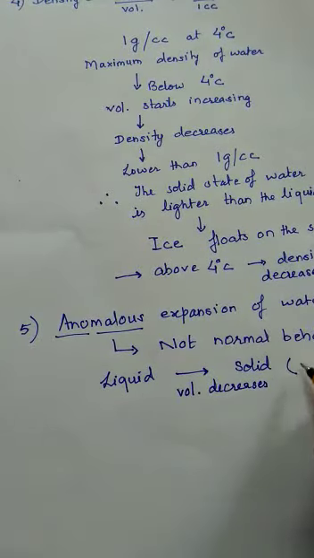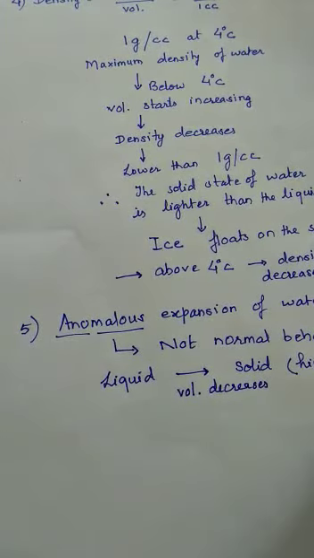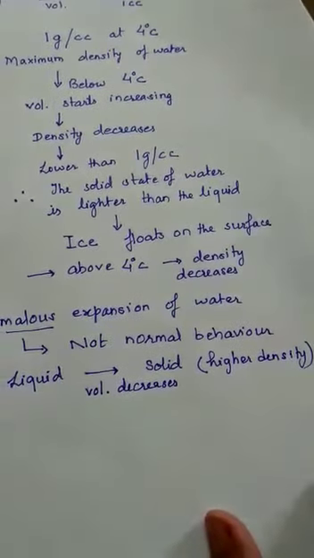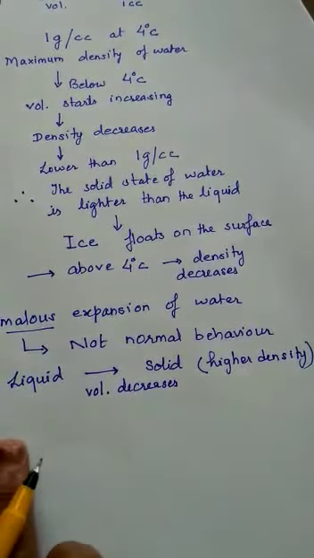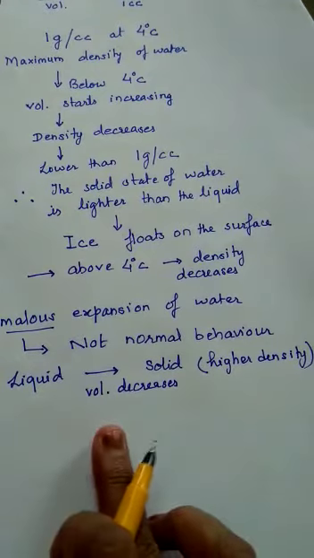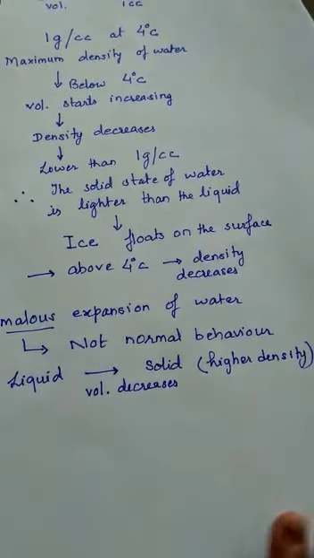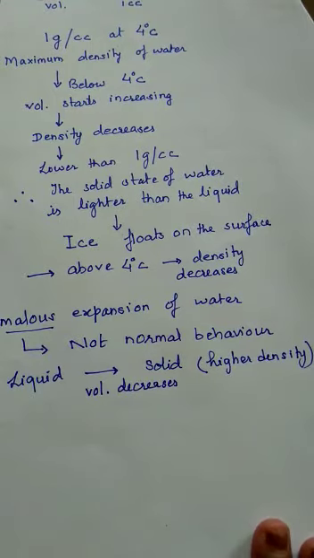So solids will have higher density, because when a liquid changes to solid, the volume decreases. Now, in case of water, as I explained in the previous property, density, at 4 degrees Celsius the maximum density of water is 1 gram per cubic centimeter.